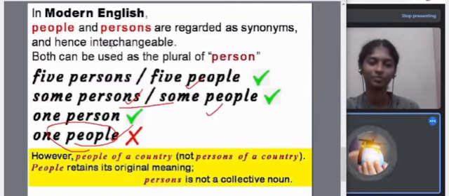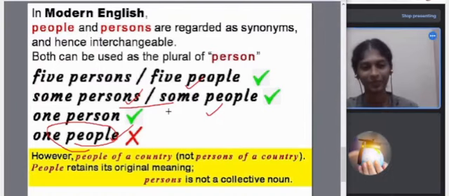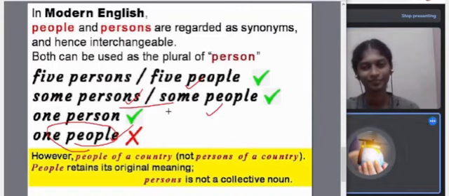So it can be used for persons, not for one person. It can be used for persons in plural. Five persons, you can say five people, but one person, you can't say one people. It has to be used only in the plural sense. So while persons can be replaced by people, people cannot always be replaced by persons. Like people of a country, you can't say persons of a country.